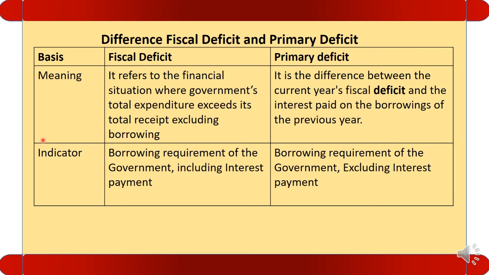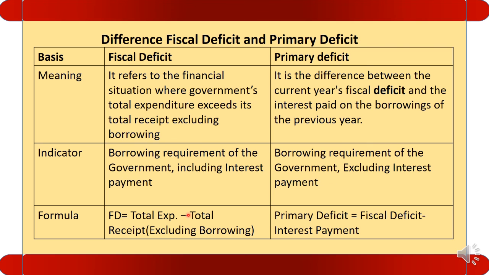Fiscal deficit shows the borrowing requirement of the government including the interest. Primary deficit means borrowing requirement of the government excluding interest. Government is borrowing the money to meet the expenditure other than interest. Formula: FD is equal to total expenditure minus total receipt, or FD is always equal to borrowings. Whereas primary deficit means fiscal deficit minus interest payment.